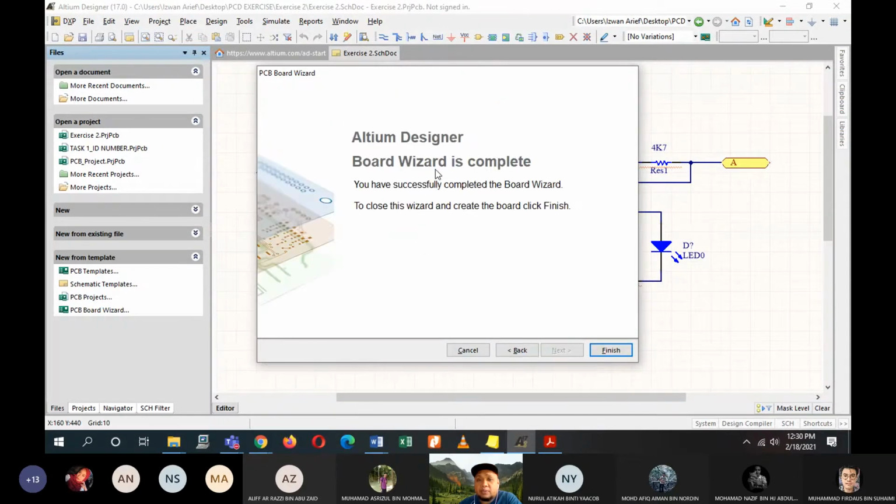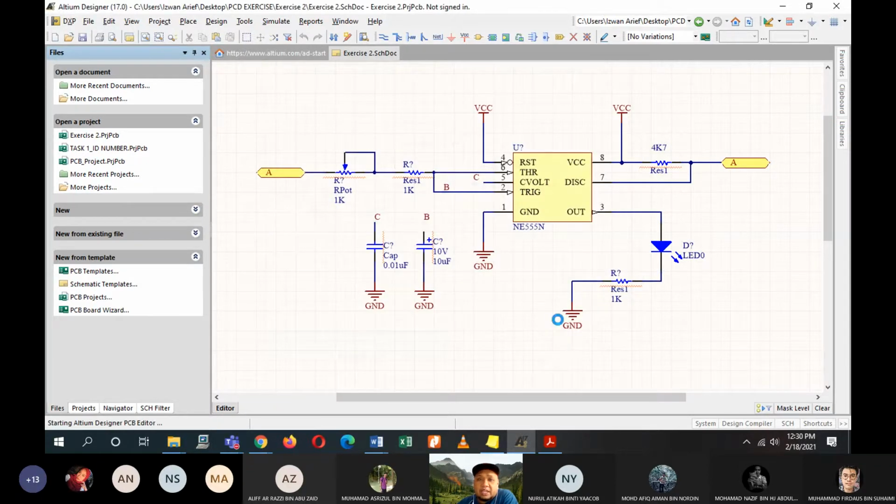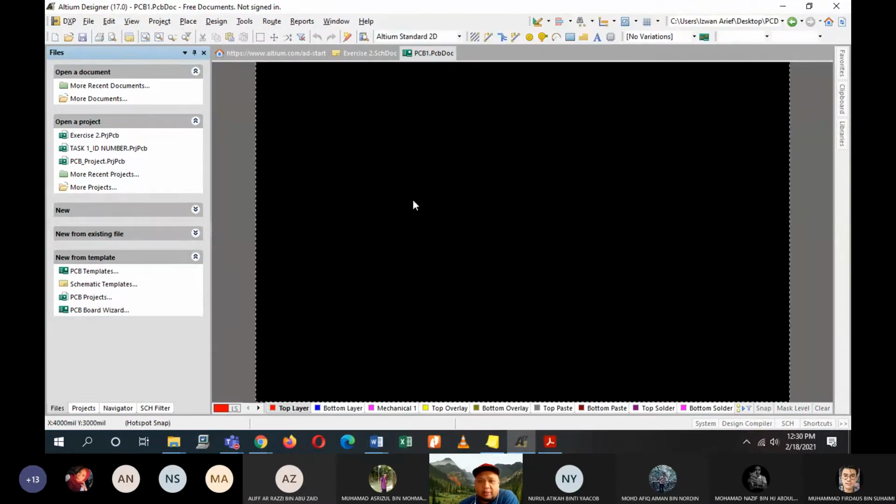So now we are done. We have completed the PCB board wizard design, and then click on finish. You will have a new PCB board tab appear on your exercise 2 circuit. For me this one.